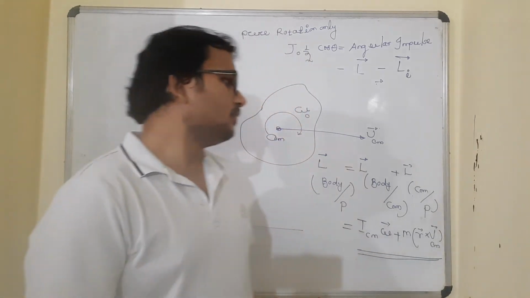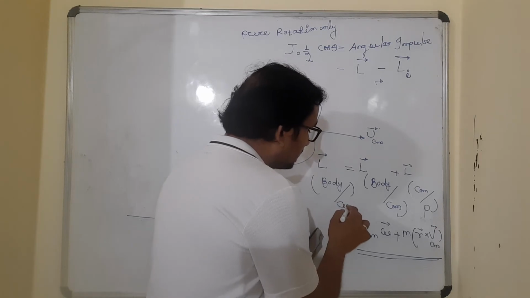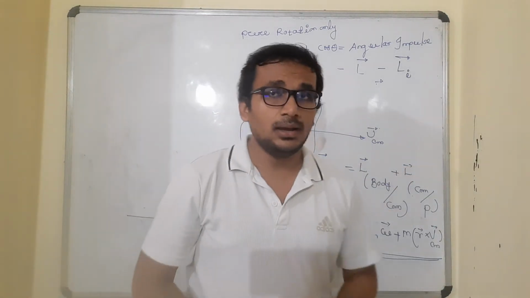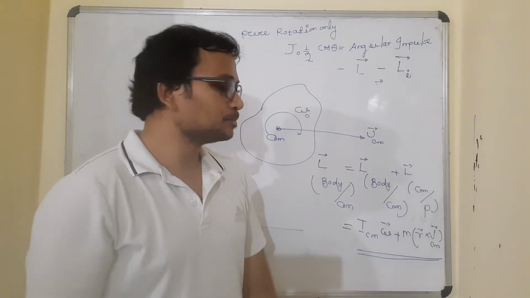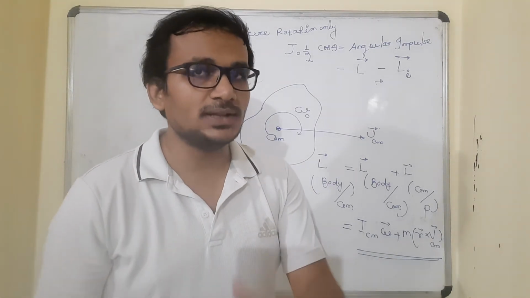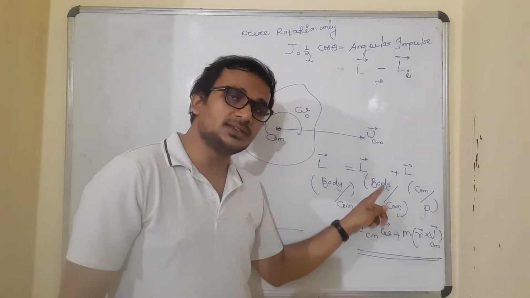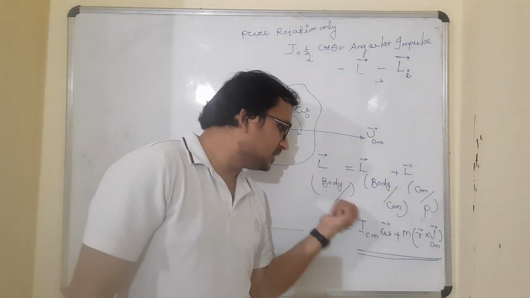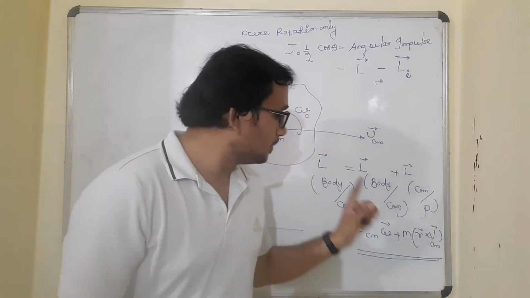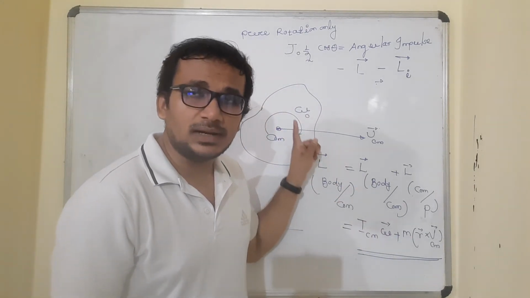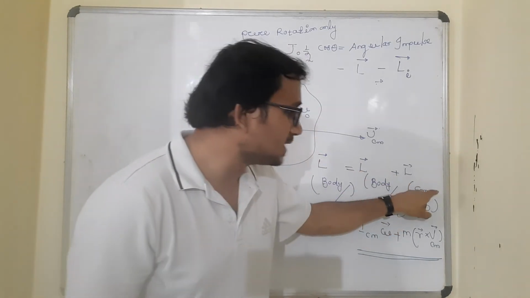Now if I ask you to find the angular momentum of the body with respect to center of mass only, in the combined motion, where the body is not in pure rotation, what will be your answer? The second term vanishes. The moment I say body with respect to center of mass, the first term remains the same. Whatever the point, with respect to center of mass, with respect to P, with respect to X, Y, Z, anything, the first term is going to remain the same. The person stands on the center of mass and observes the body. The first term remains the same. What about the second term?